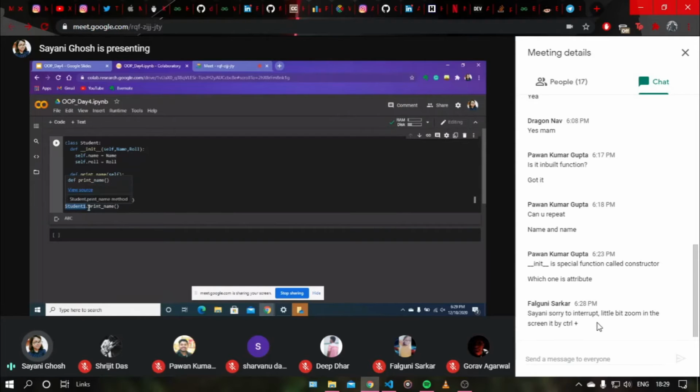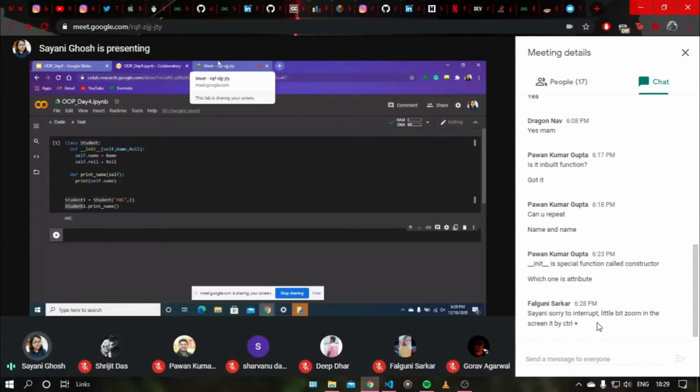The dot operator is doing the work for us. So the print name function is being called for the object student 1. This is how different class methods can be used. You can add your own user defined methods to work on various attributes.